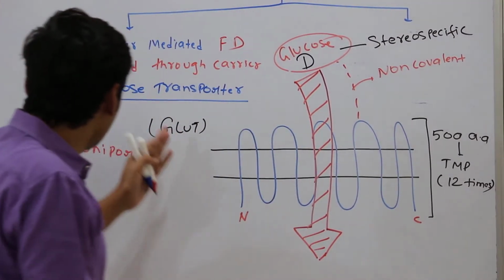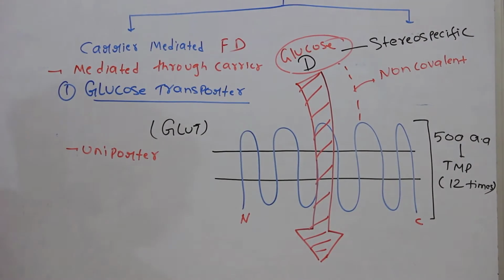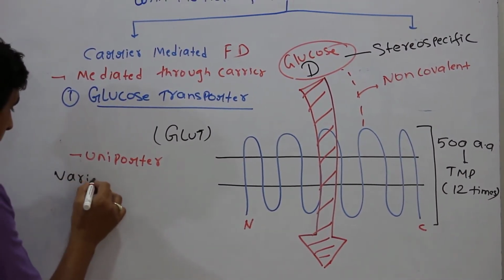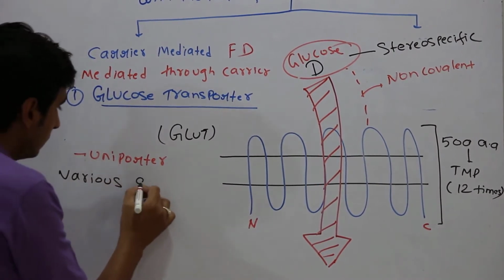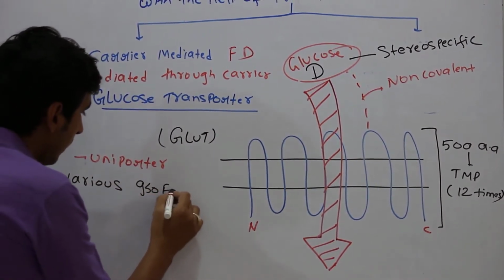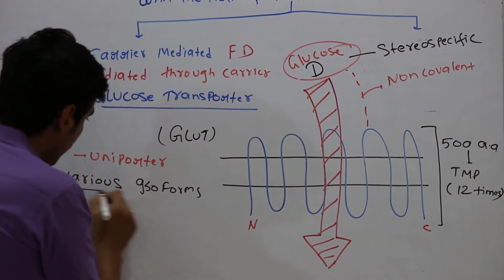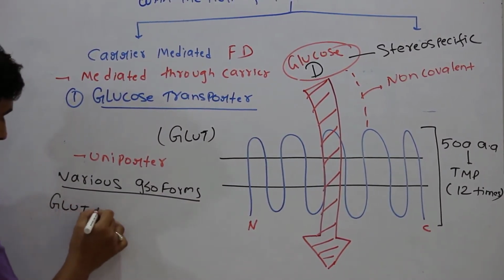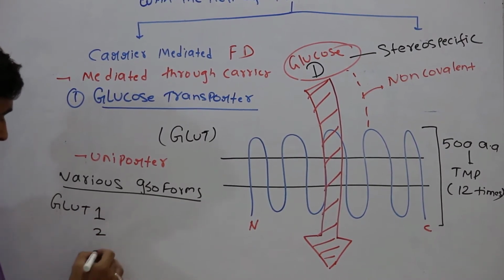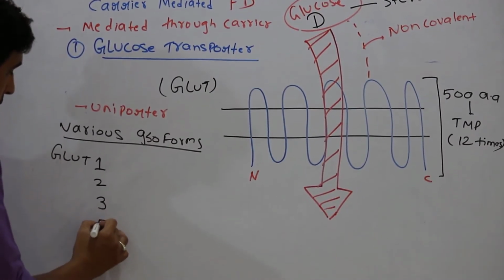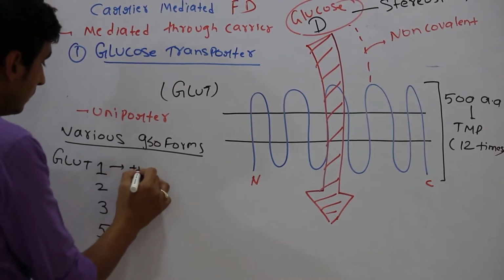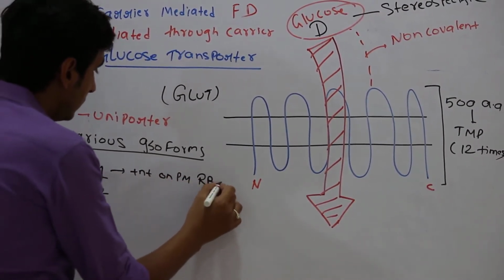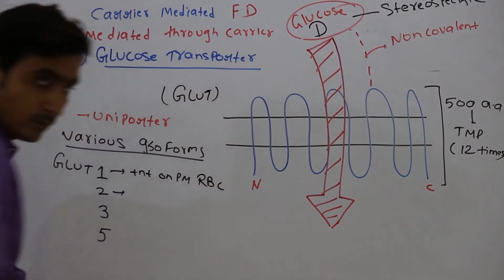This group of glucose transporters has various isoforms, like GLUT1, GLUT2, GLUT3, GLUT5. GLUT1 is present on the plasma membrane of RBC.